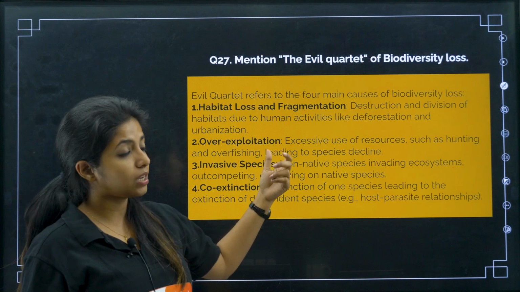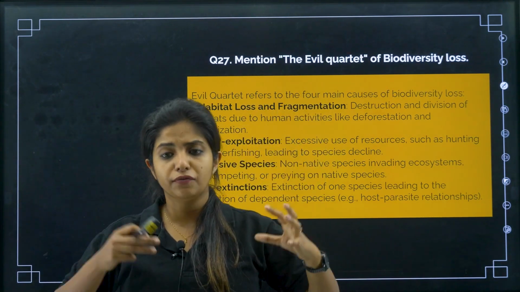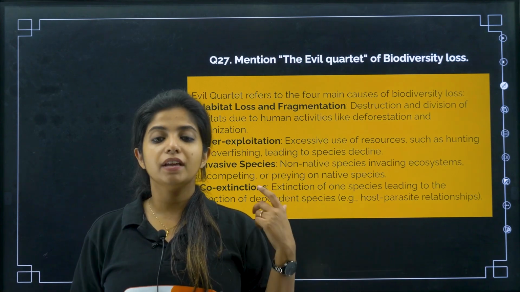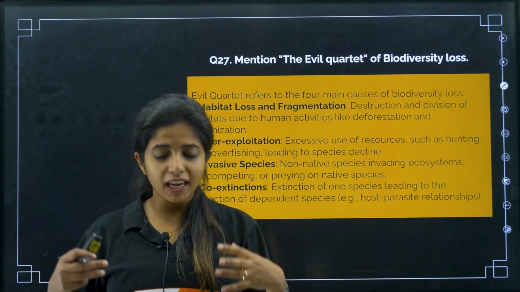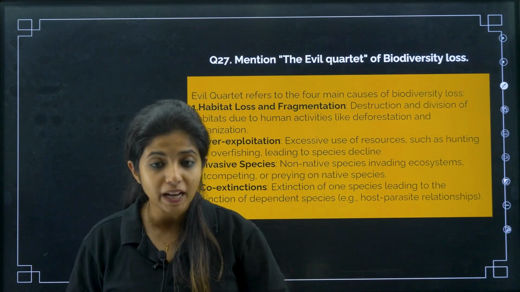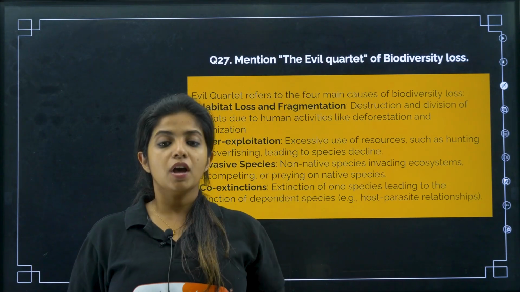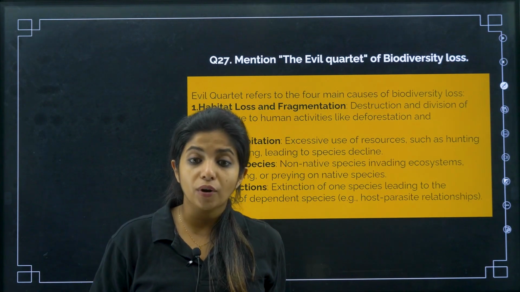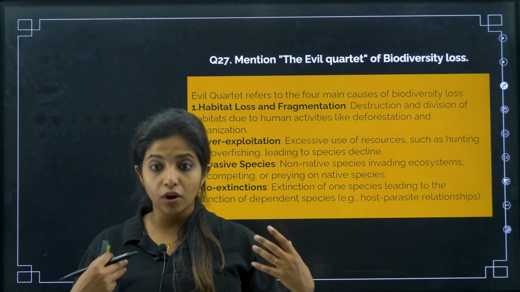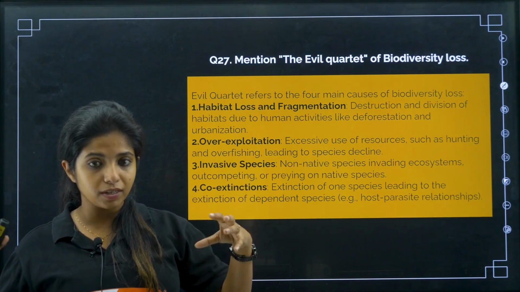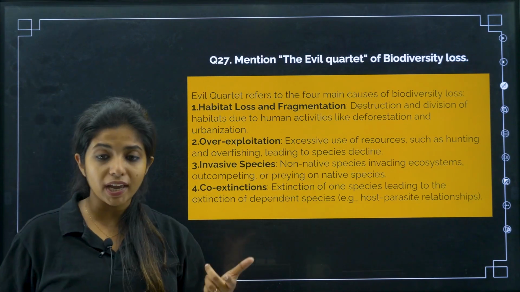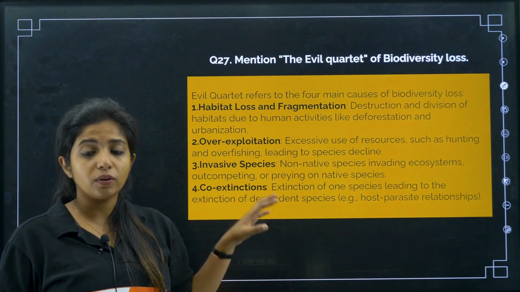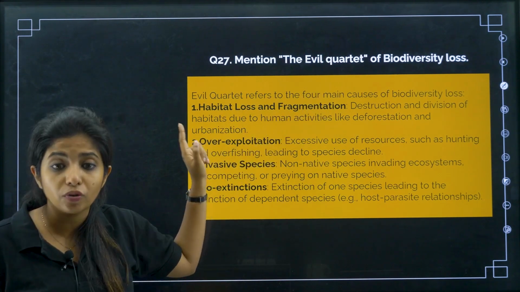Invasive species: there are species which we have taken from outside because of its beauty and things like that, but when they came in, they are going to kill the organisms which are over here. For example, Eichhornia, or what you call water hyacinth, it came in, it was not allowing the other plants inside the water to receive enough light for photosynthesis, or probably it was depleting other organisms of oxygen and things like that. So they are doing a lot of things. These are invasive species. They were not from India. We brought it. Now, co-extinction: when one organism is dying, the other organism which is dependent on it will also be dying. So these are the reasons for biodiversity loss, and this is the evil quadrant. Please go through it really well.